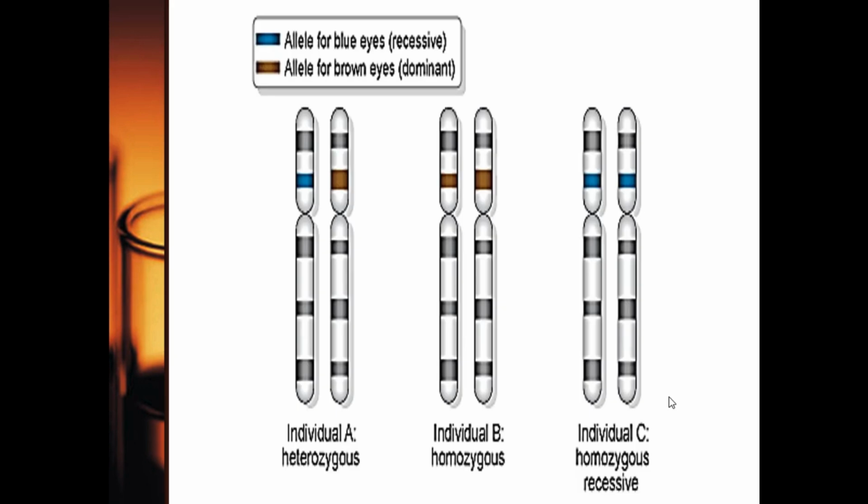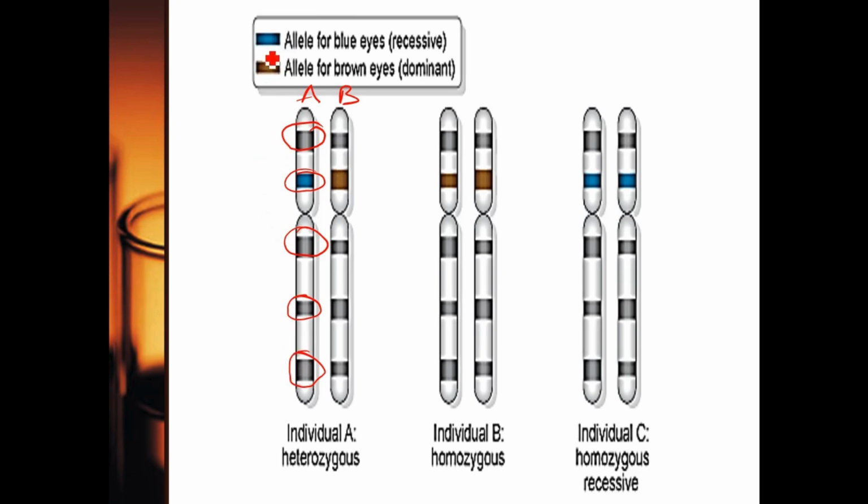Let's move on to the next. Here we have two chromosomes. This is chromosome A and this is chromosome B. If you look at these two chromosomes, you can identify the locus. First of all, look at the chromosome and identify the locus. Locus is the position of different genes.